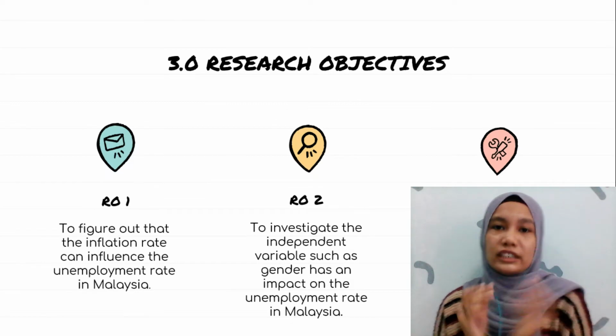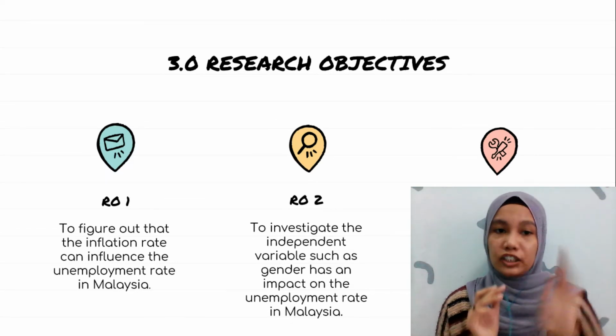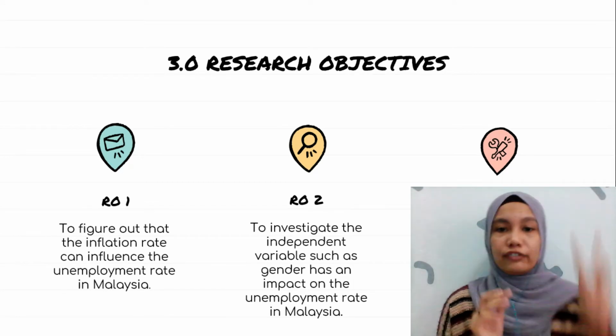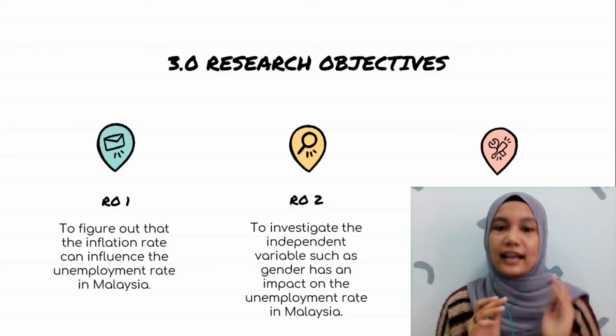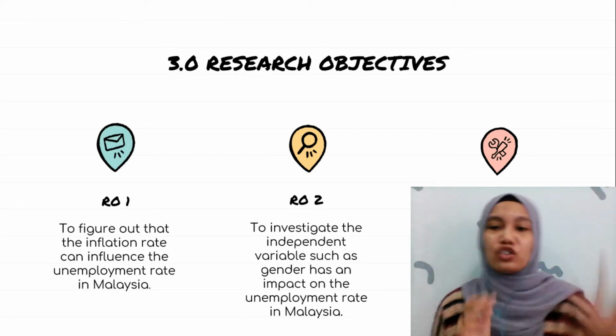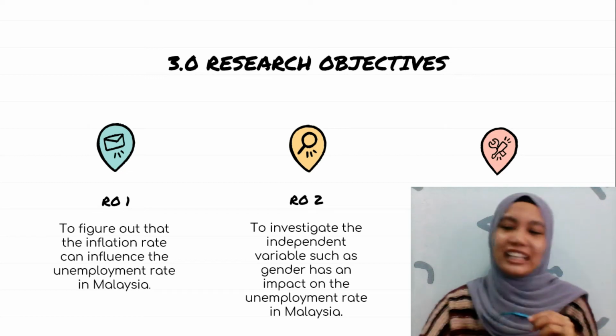Here is our research objective. First is to figure out whether the inflation rate can influence the unemployment rate in Malaysia, second, to investigate whether the independent variable gender has an impact on the unemployment rate in Malaysia, and third, to investigate the level of education that can influence the unemployment rate in Malaysia.